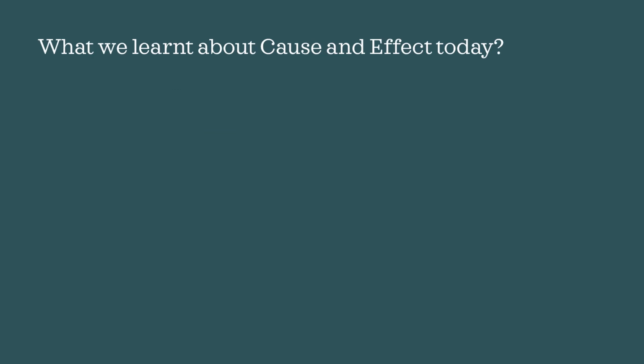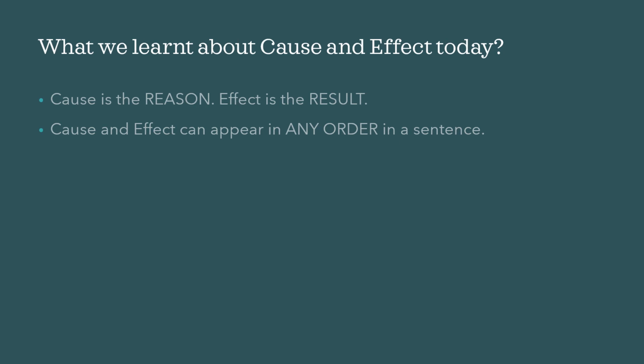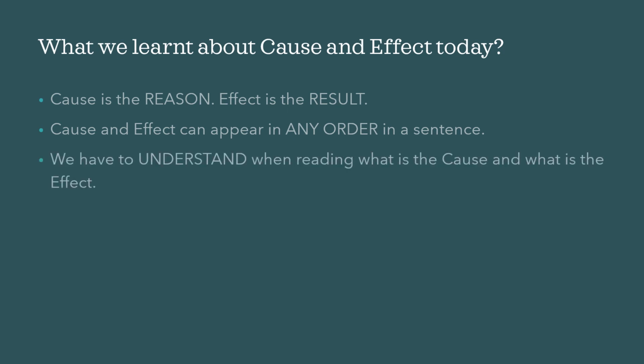So what have we learned today about cause and effect? Cause, it is the reason. Effect is the result. Cause and effect can appear in any order in a sentence, but a cause comes first and an effect comes next. This is how we understand. But when we are writing, cause and effect can appear in any order in a sentence. So we have to understand when we are reading what is the cause and what is the effect.